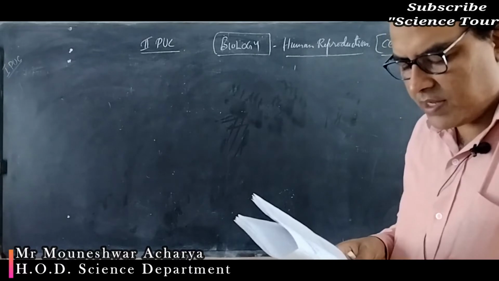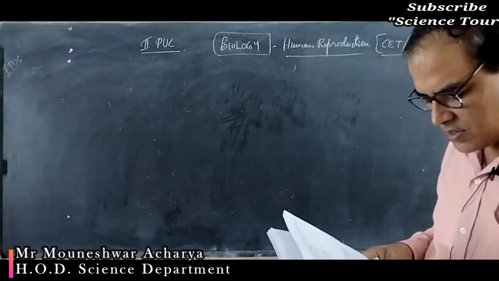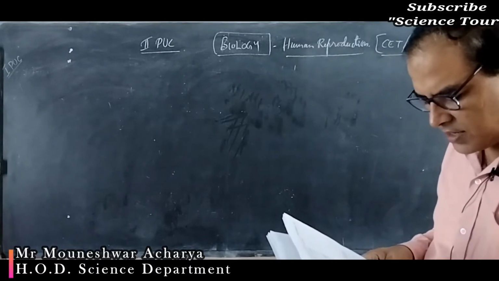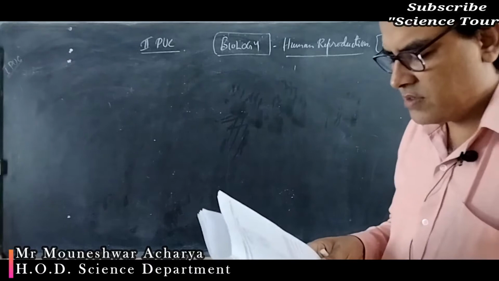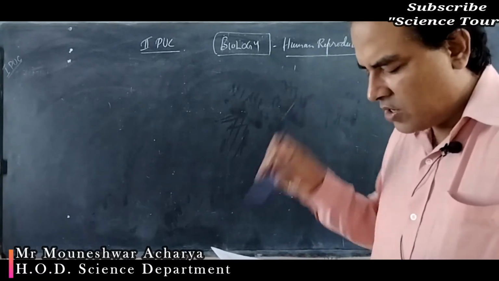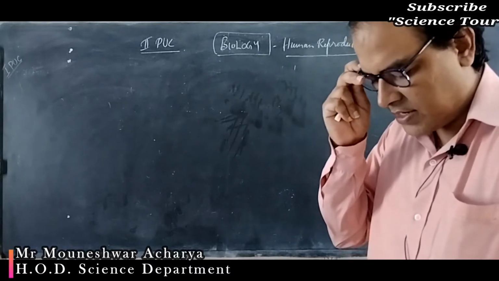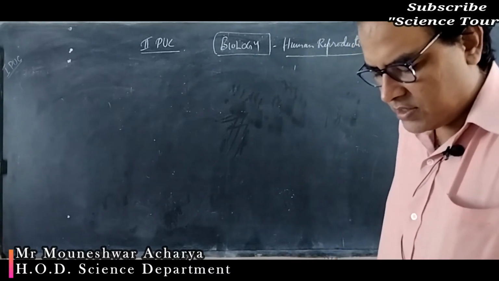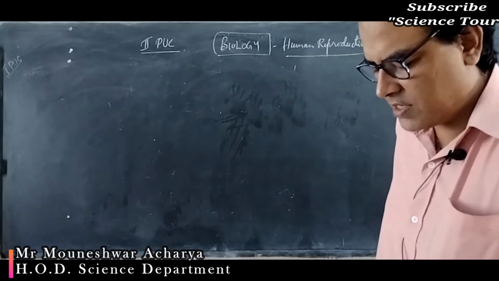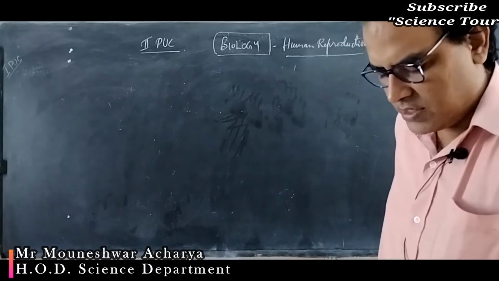A. The human male ejaculates about dash millions of sperms, about 200 to 300 millions of sperms during the coitus, out of which for normal fertility at least dash percent is required. At least 40% sperms must have normal shape and size. Okay.